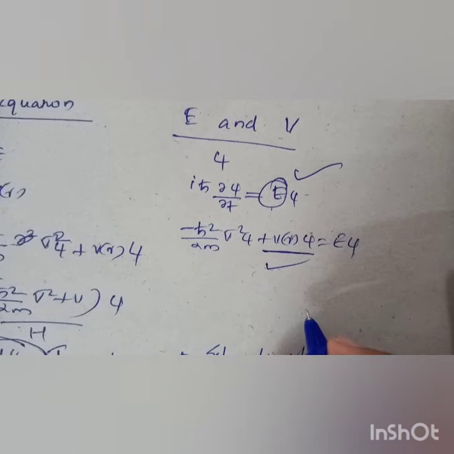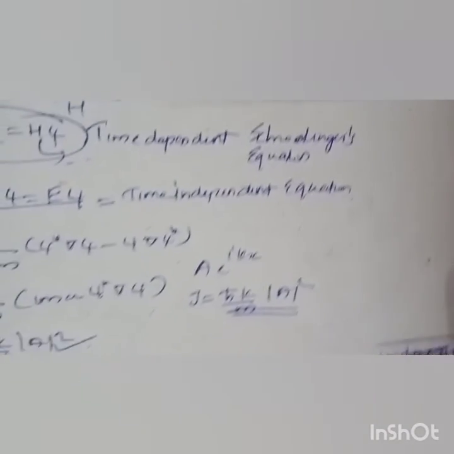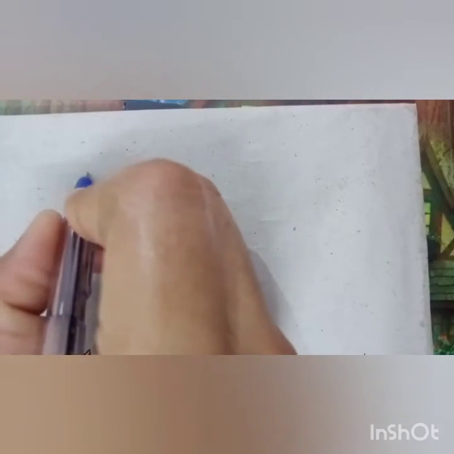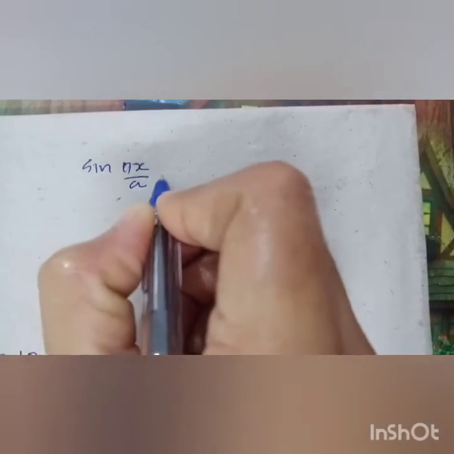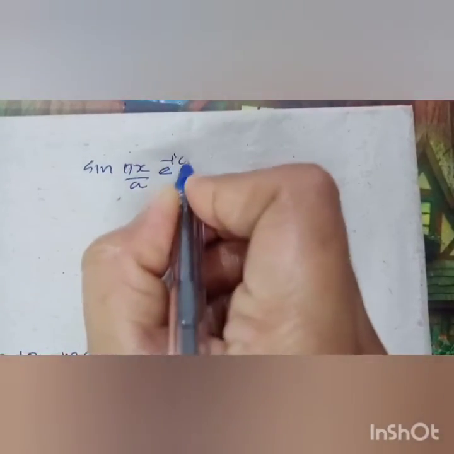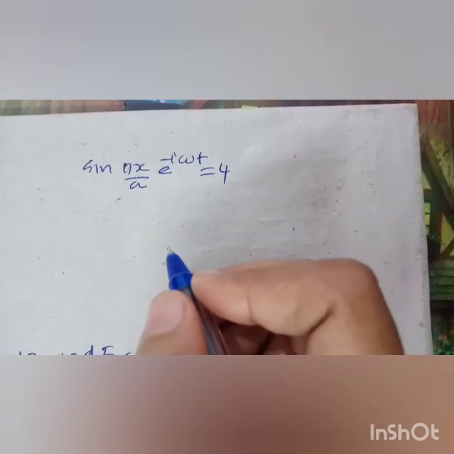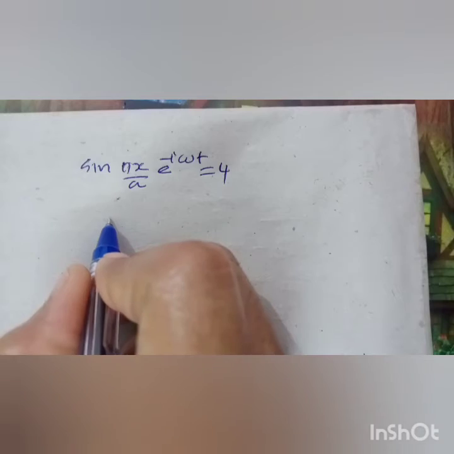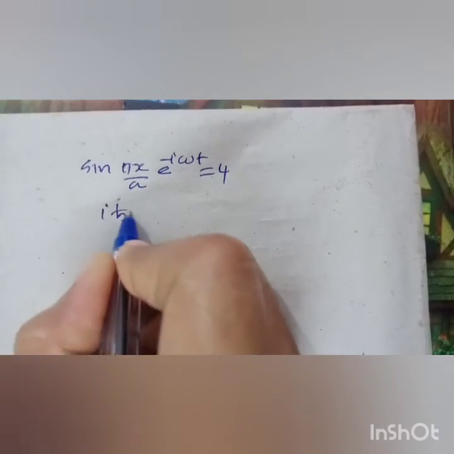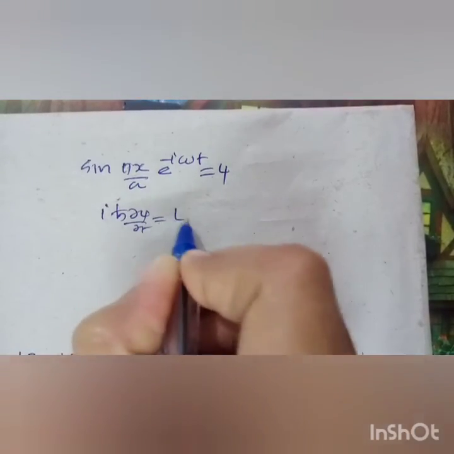So considering a problem, there is an example we have to do here. The problem is given as sin pi x divided by a, e raised to minus i omega t, as the wave function psi. We have to find the energy. For that, i h cross dou psi by dou t is equal to E psi.